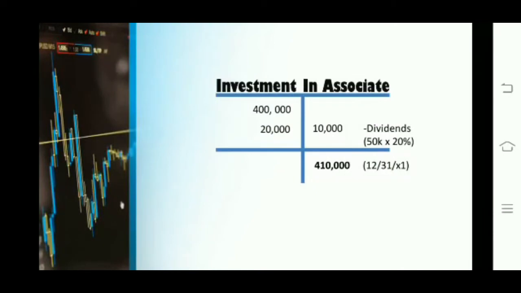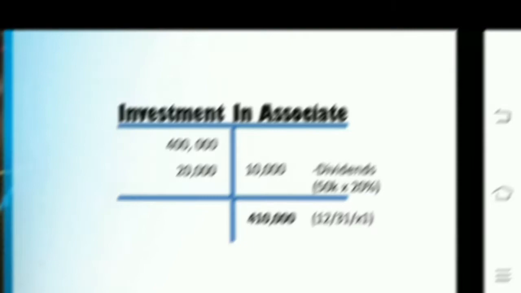The investment is initially measured at cost of 400,000. 100,000 times 20% is equal to 20,000. Entity B declares dividends of 50,000. The 20% of 50,000 is 10,000.